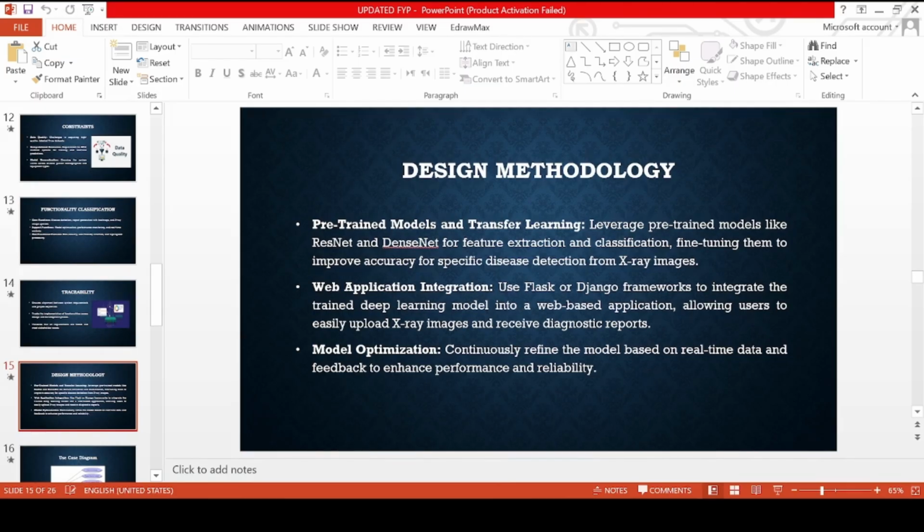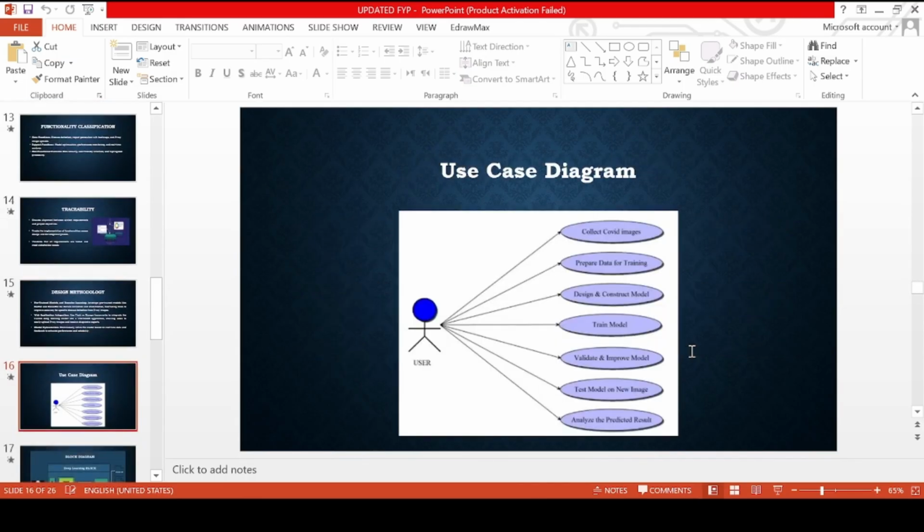Now coming toward the use case diagram. This use case diagram outlines basically the key steps a user takes in building and using the deep learning model for COVID-19 detection from the X-ray image. The process begins with collecting the relevant data from the X-ray images, which are then prepared and organized for training.